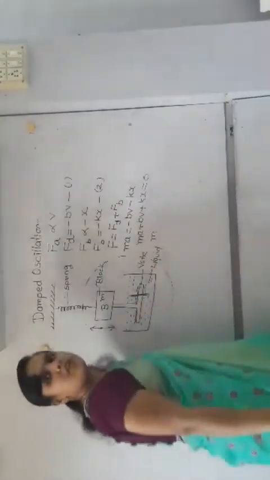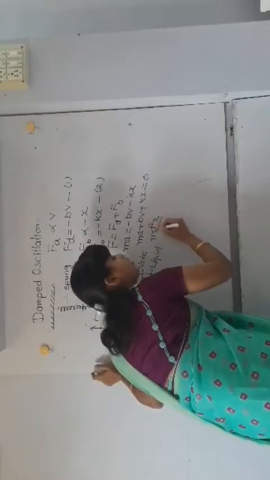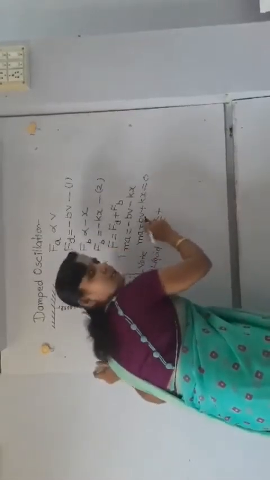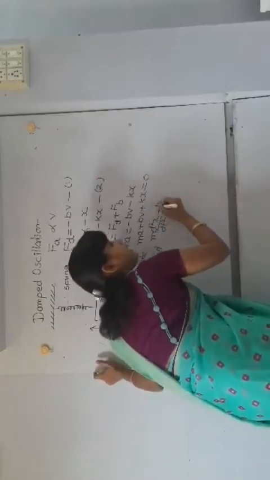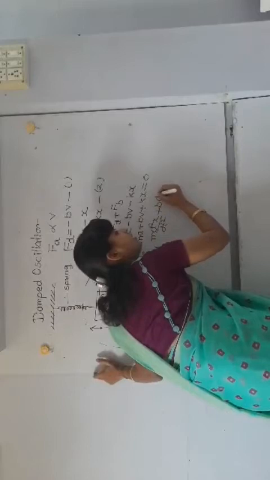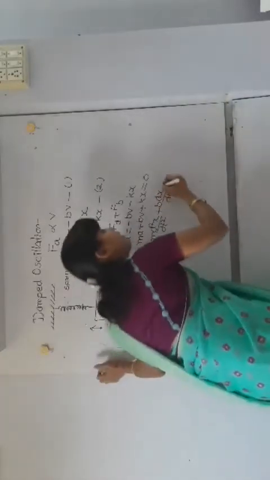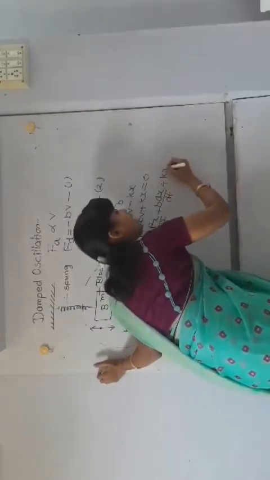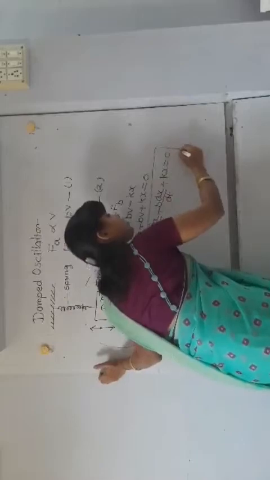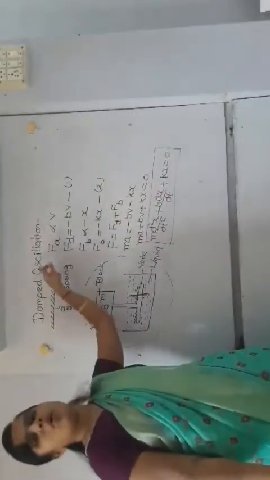In terms of a differential equation, you can write it as d2x upon dt square plus B, which is a constant, keep it as it is, into dx by dt, because velocity is nothing but the rate of change of displacement, plus k into x is equal to 0, and this is nothing but the differential equation of damped oscillation.